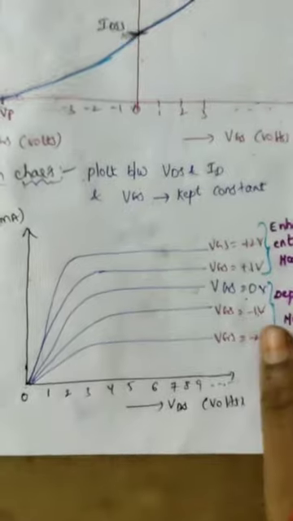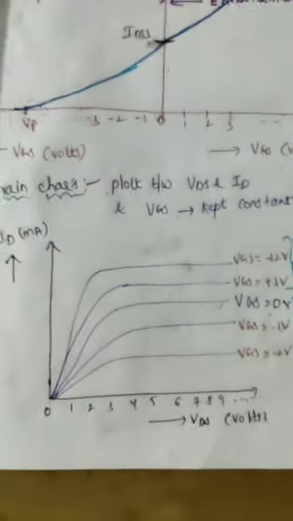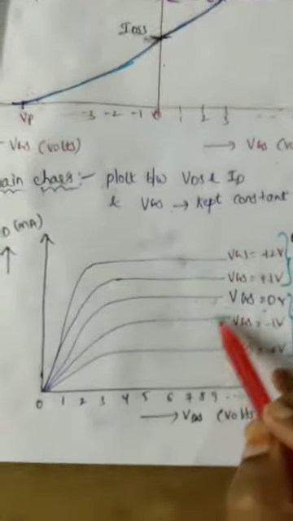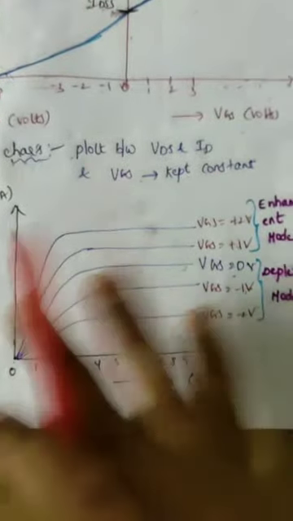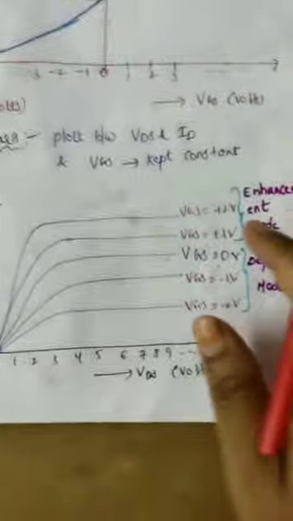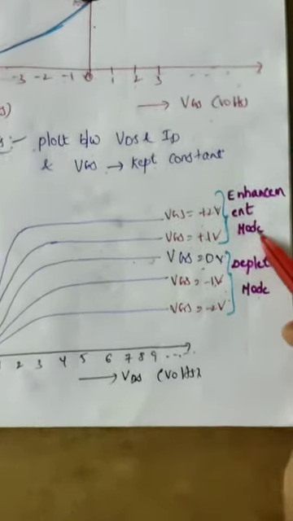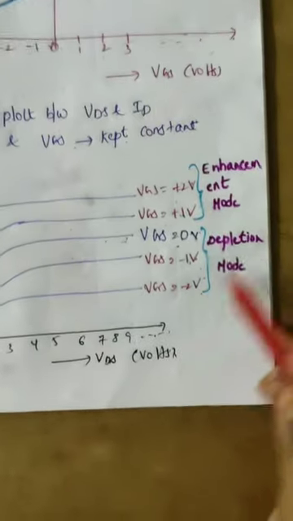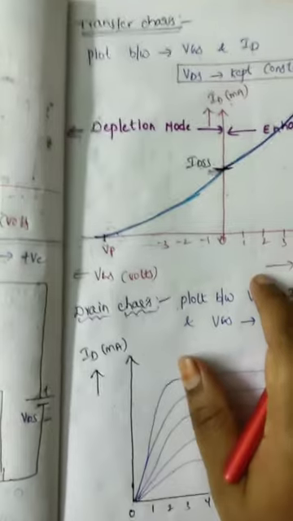The remaining operation is entirely the same as JFET. JFET operation is very important because all MOSFET, DMOSFET, EMOSFET operations depend on JFET only. The remaining entire concept, the pinch-off concept, is almost entirely the same as JFET. Here, VGS positive voltage is the enhancement mode of operation, and VGS negative voltage is the depletion mode of operation. So this is about DE MOSFET. In the next class we will discuss EMOSFET.